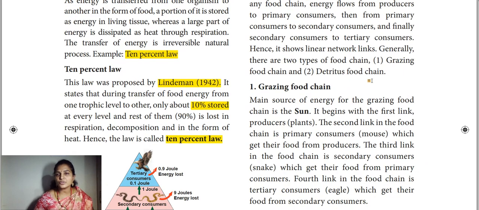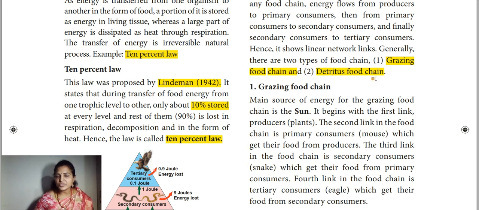Now here there are two types of food chain. One is the grazing food chain, another one is the detritus food chain. What is meant by grazing? Grazing means the food will be eaten by some organisms, right? So that will be in the form of a chain. That we are calling the grazing food chain.